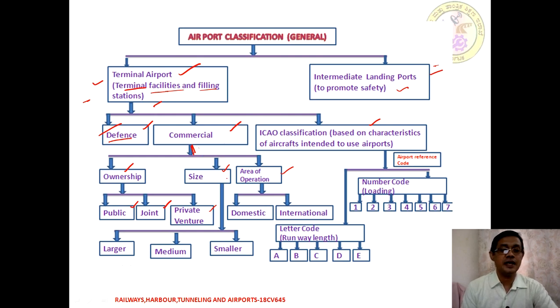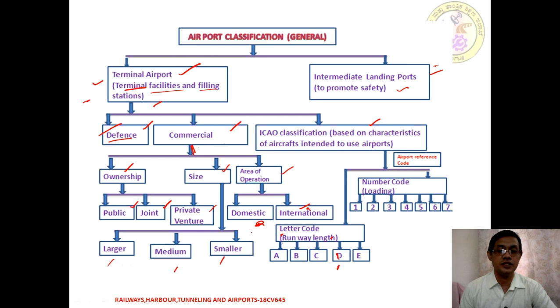Next, coming to size, we have three types: smaller, medium and larger airports. Then for the area of operation, we have two types: one is domestic and another one is international.